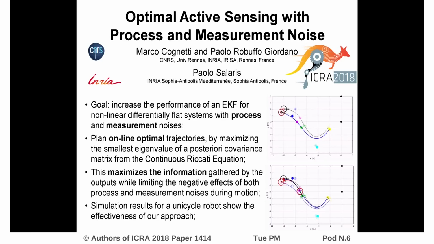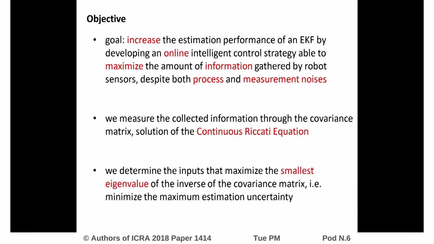Hi everyone, this is a small introduction to our work, Optimal Active Sensing with Process and Measurement Noise. The goal of our work is to increase the estimation performance of an extended Kalman filter by developing an intelligent control strategy able to maximize the amount of information gathered by the robot sensor and, at the same time, limit the negative effect of the actuation noise, which basically degrades the above-mentioned information and is far from being negligible for